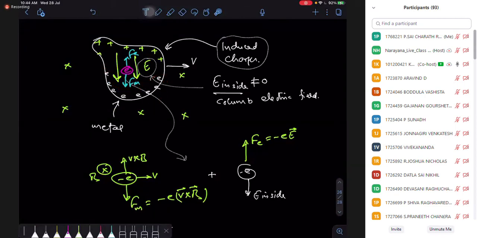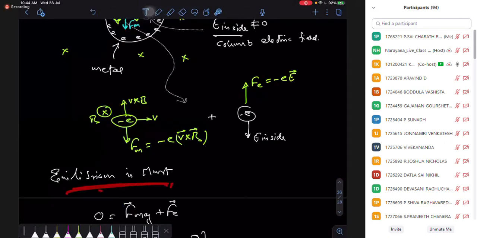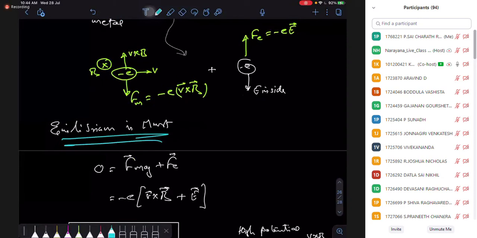Okay. In an abnormal situation, we are not talking. In a normal situation, we are talking. In a normal situation, it is easily balanced. So electrical force and magnetic force are balanced. So when they are balanced, you reach the equilibrium situation. In equilibrium, we have magnetic and electrical forces balanced, and the electron comes to rest.